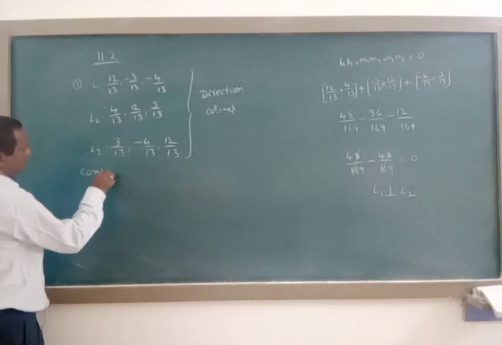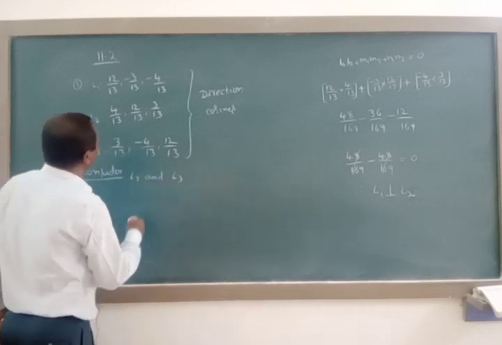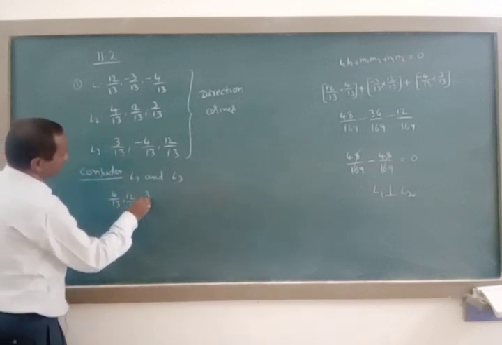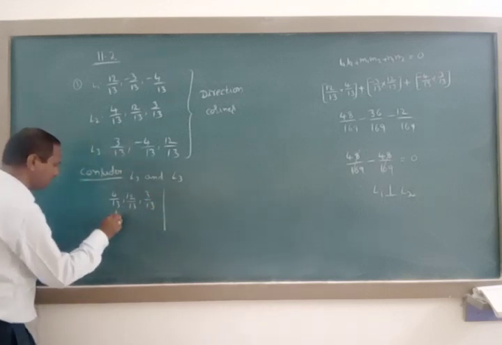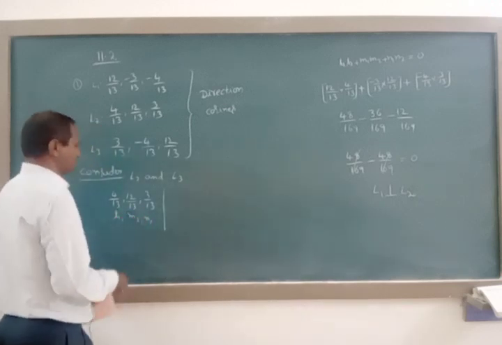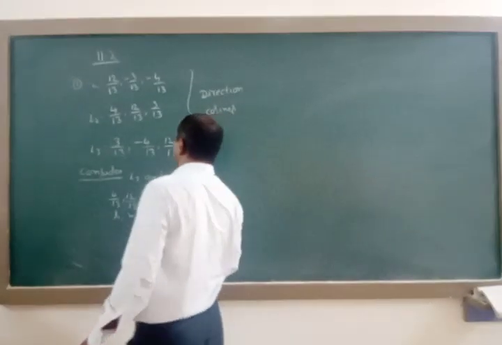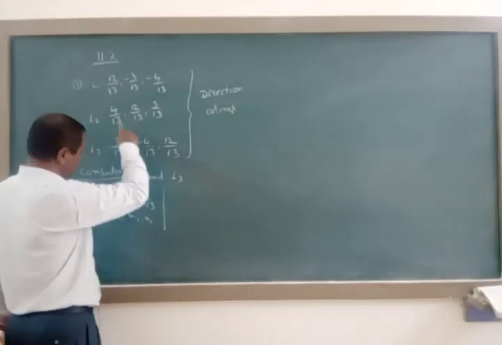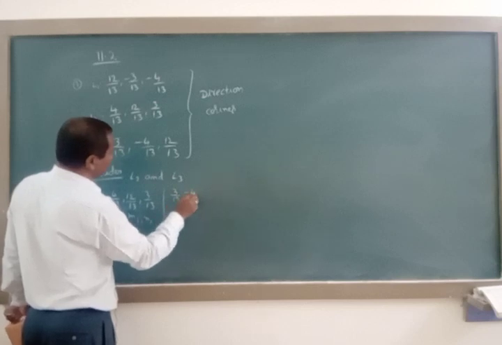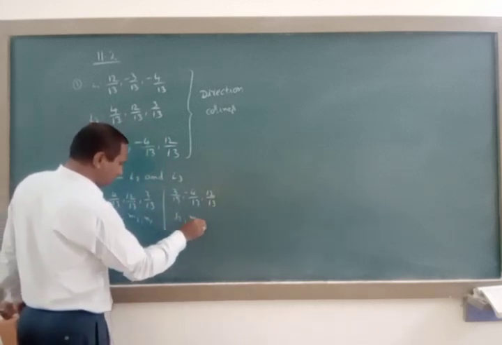Consider L2 and L3 here. L2 has direction cosines 4 by 13, 12 by 13, 3 by 13, which we represent as L2, M2, N2. Next, L3 has direction cosines 3 by 13, minus 4 by 13, and 12 by 13.